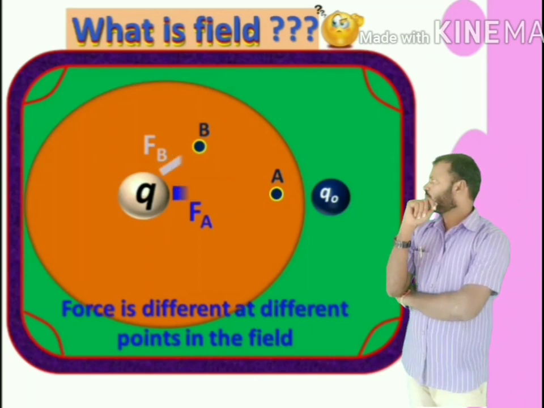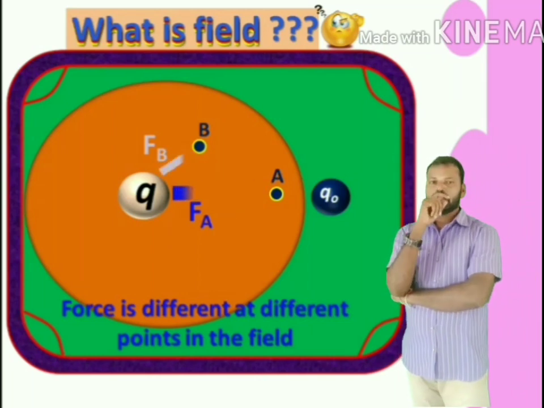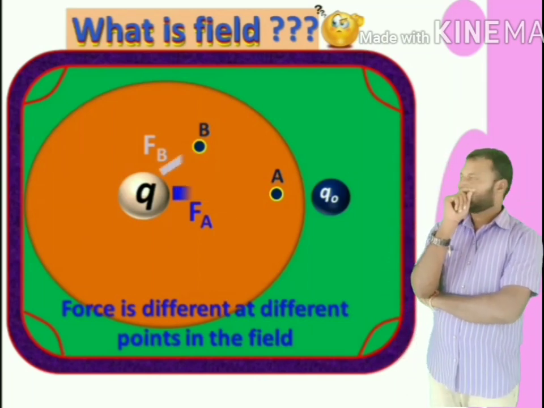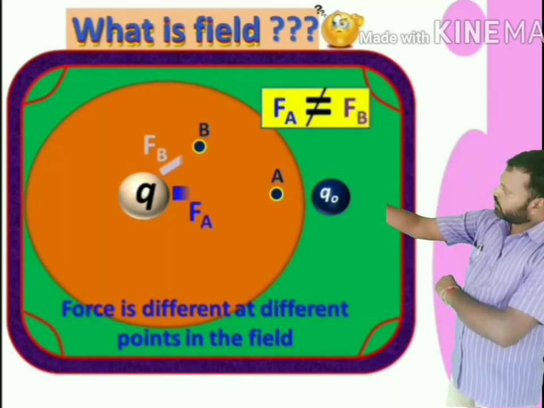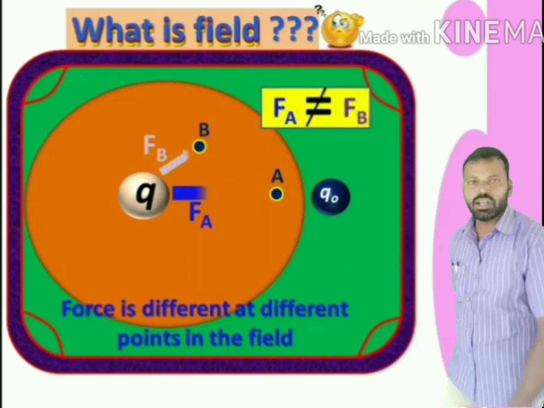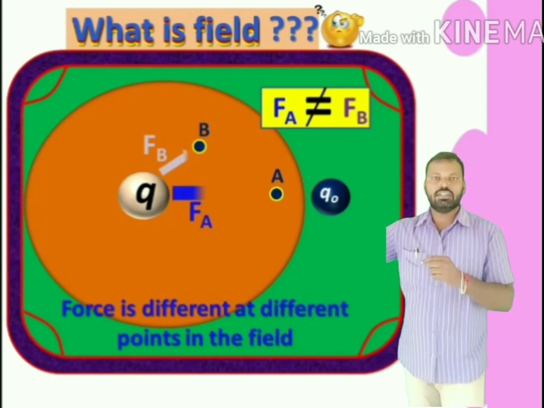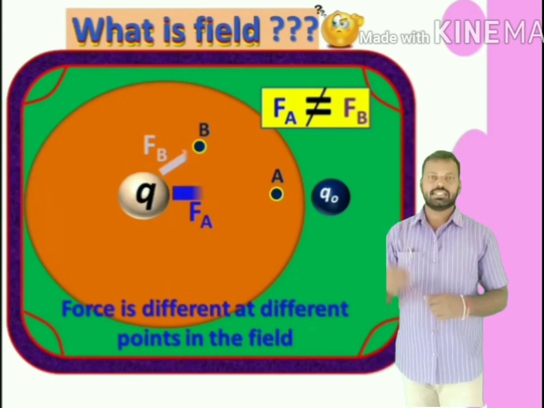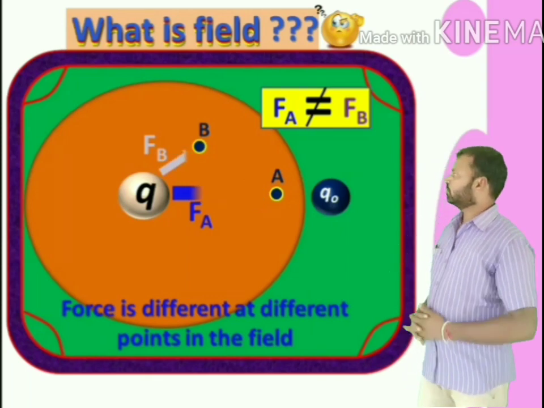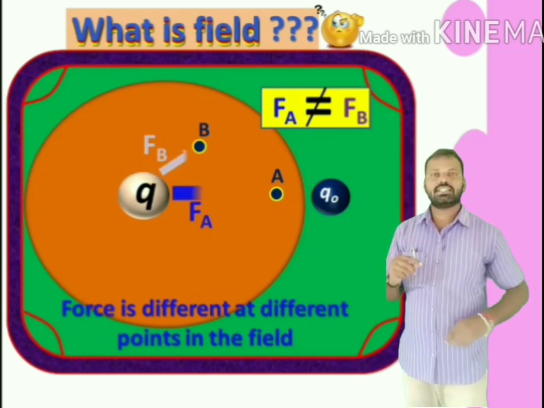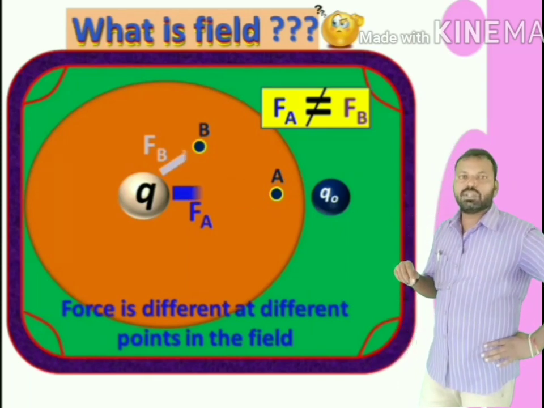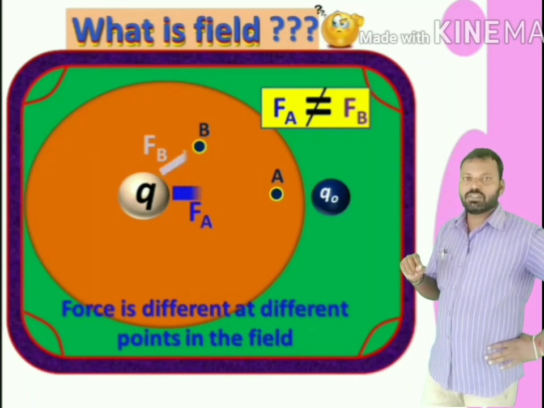Now if I move my Q0 to point B, the force experienced by this test charge is Fb. Here Fa and Fb are not equal. As long as you move away from the charge, the influence reduces. Similarly, the force experienced by the test charge which is entering into the electric field varies from point to point.